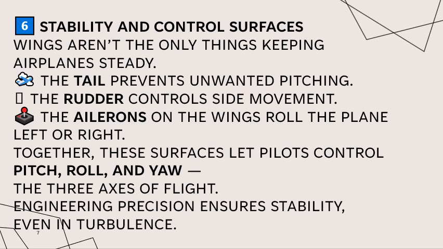Stability and control surfaces. Wings aren't the only things keeping airplanes steady. The tail prevents unwanted pitching; the rudder controls side movement; and the ailerons on the wings roll the plane left or right. Together, these surfaces let pilots control pitch, roll and yaw, the three axes of flight. Engineering precision ensures stability even in turbulence.